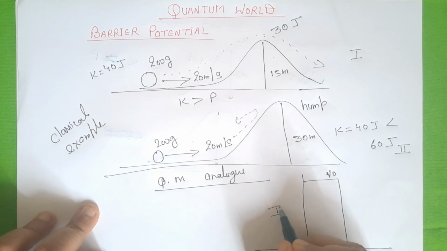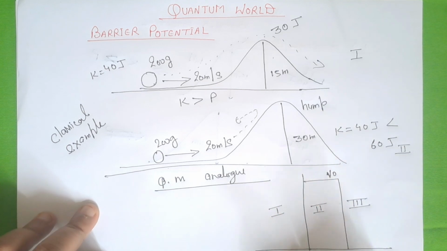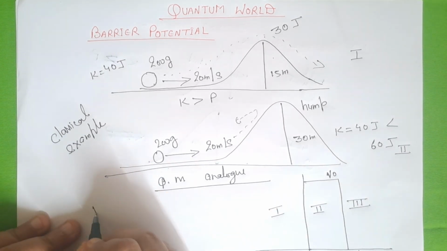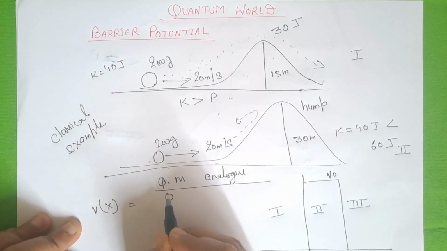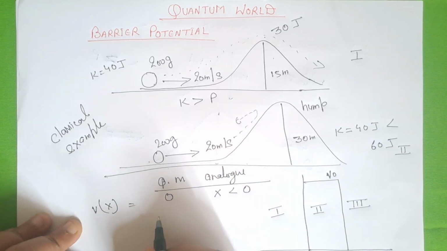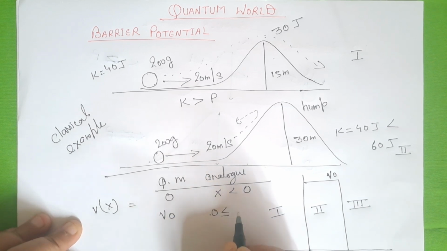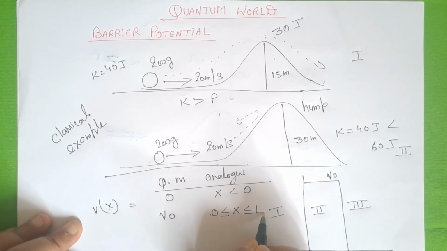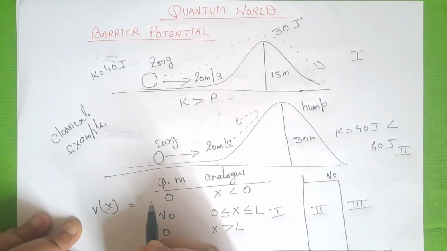This is region 1, this is region 2 and this is region 3. Width of the potential is L. So potential V(x) is 0 if x is smaller than 0. Potential is V0 if x is between 0 to L, and again 0 if x is greater than L.